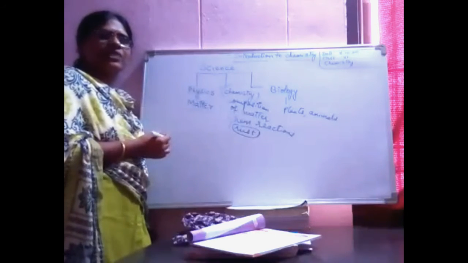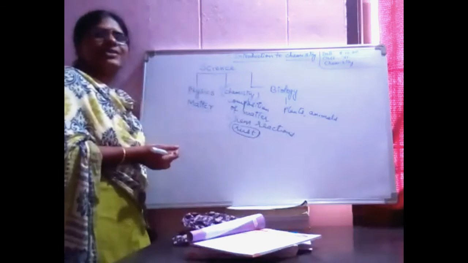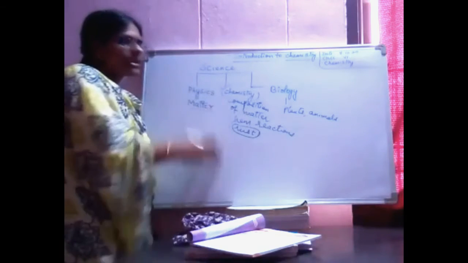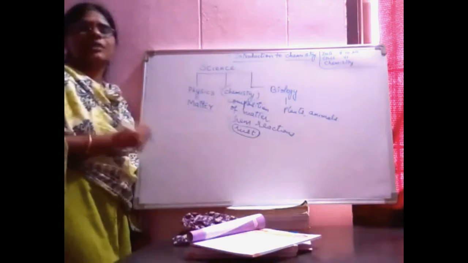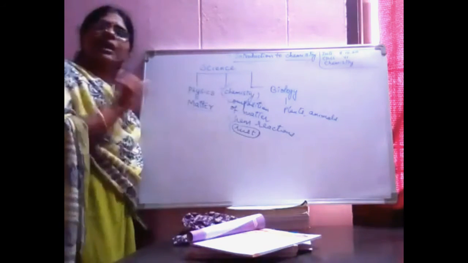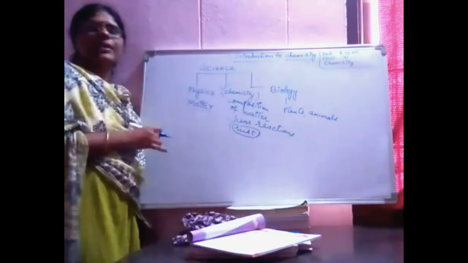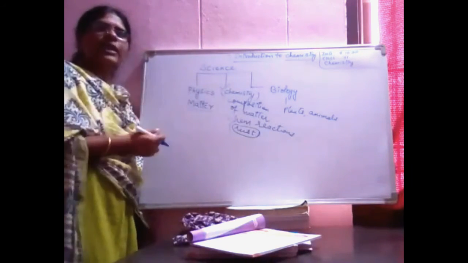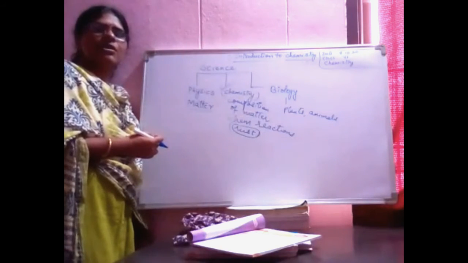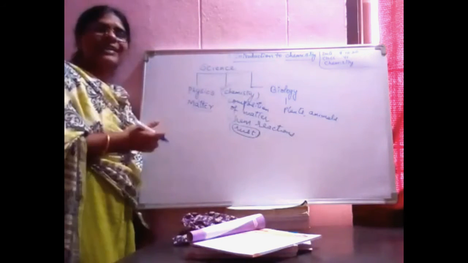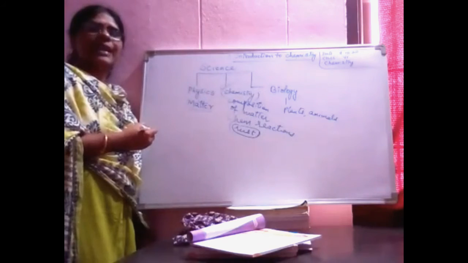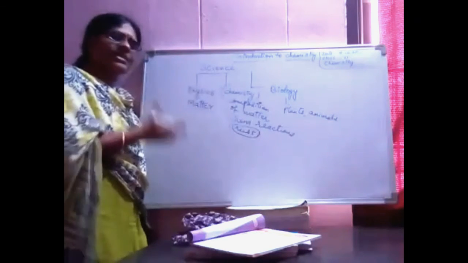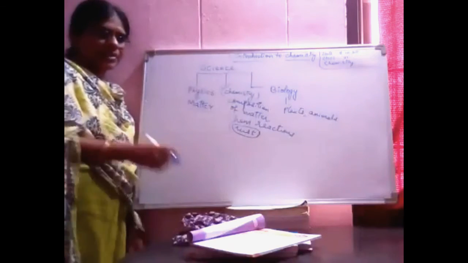Different cosmetics use different types of chemicals. These all come under chemistry. We use chemistry in agriculture, cosmetics, in our day-to-day life, like cooking food. Your gas cylinder contains a gas called butane gas. All these things come under chemistry.